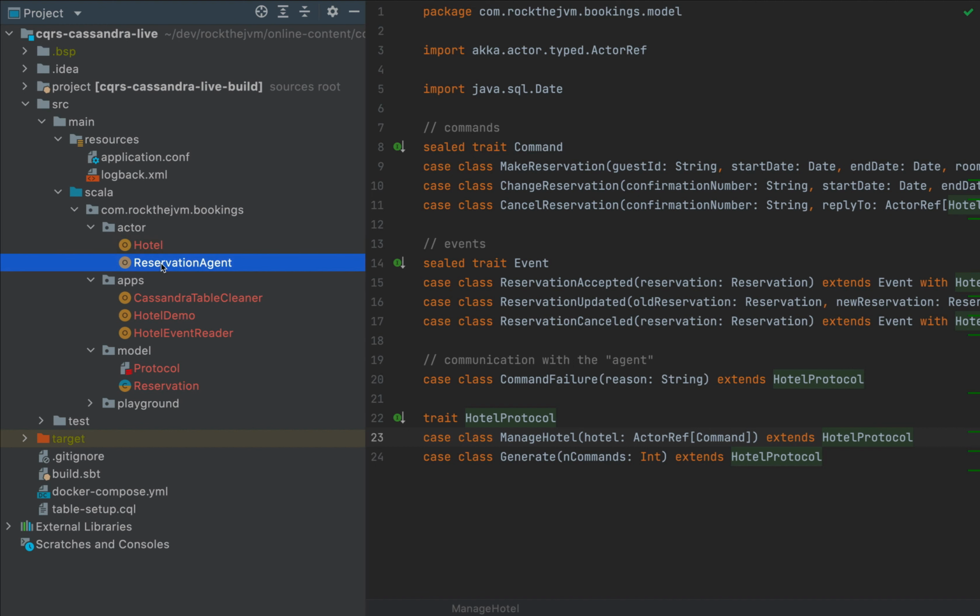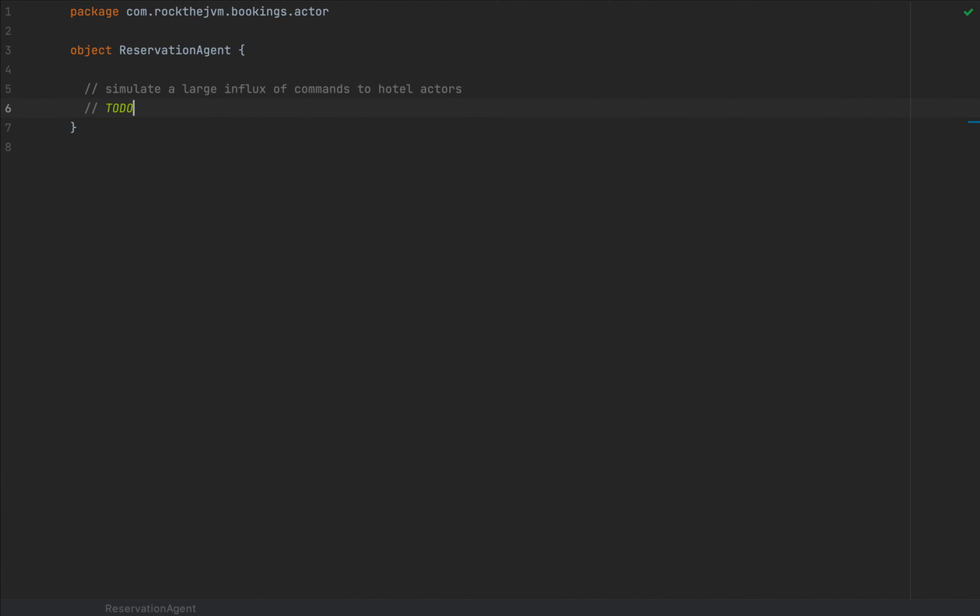But in this case, I'm going to have the reservation agent generate all these sorts of events so that we can scale our application and see it perform live. Now, this reservation agent is only auxiliary to our application. It's not really relevant to the CQRS pattern that we've already demonstrated, so I'm going to speed it up a little bit.